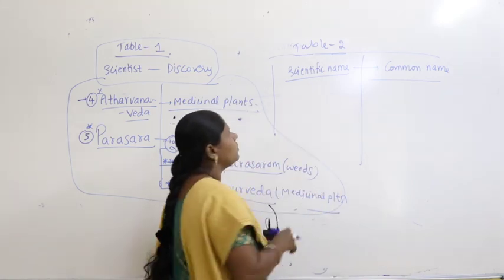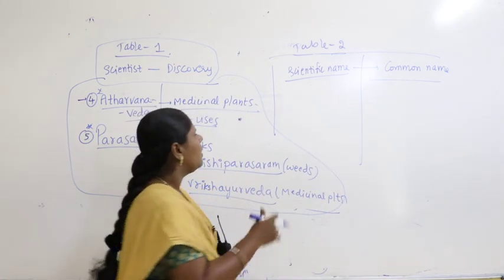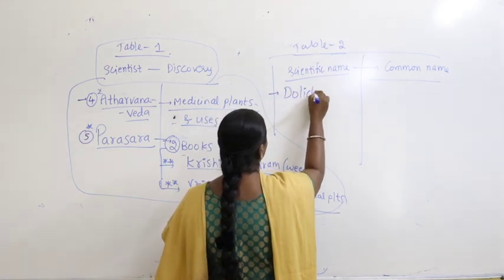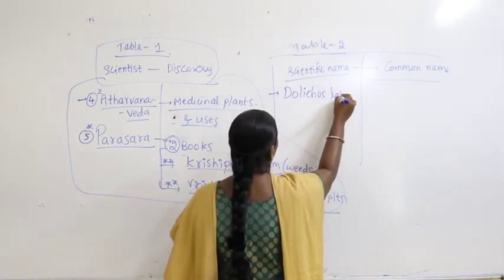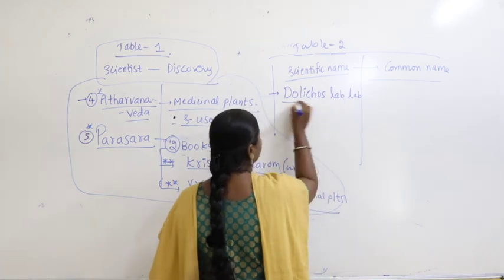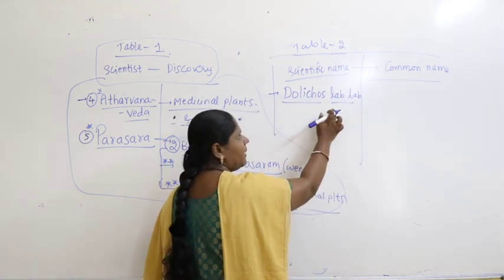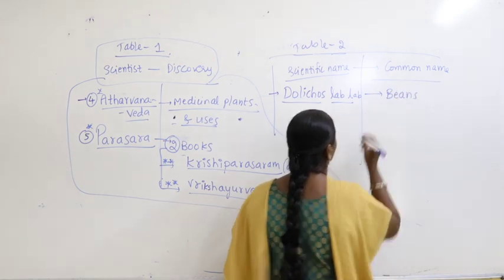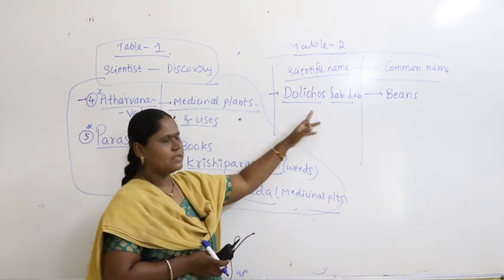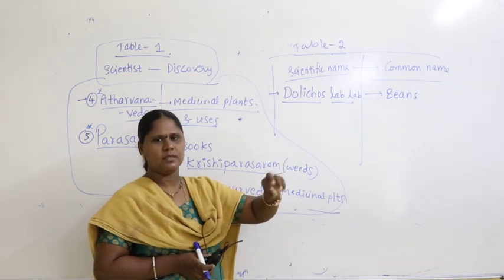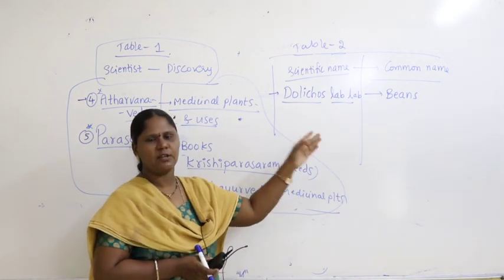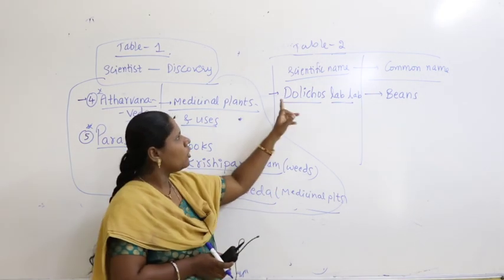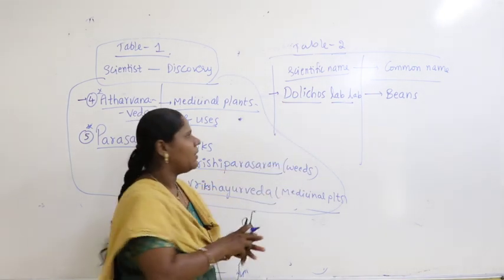Come to table number 2, where we take two scientific names. Which are the two scientific names today? Let us take Dolichus lab. The common name is beans. At home, mom prepares bean curry. Just immediately recollect in your mind, oh, bean curry, the scientific name of bean is Dolichus lab.